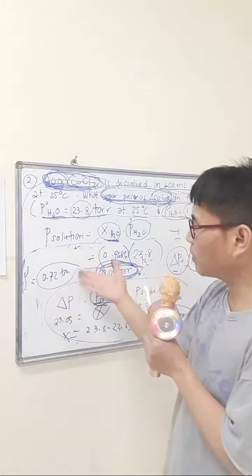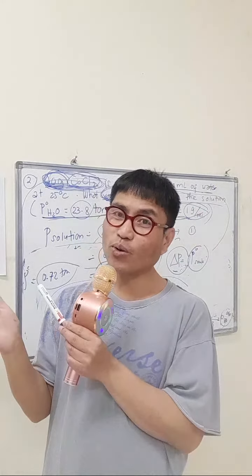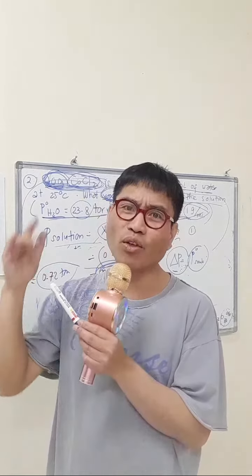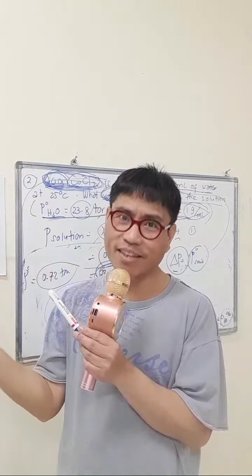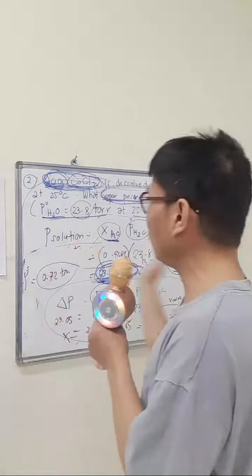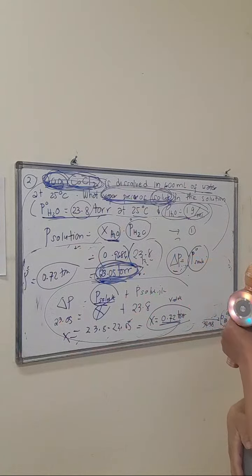Now if the question was what is it in kilopascal, I'm going to convert the torr to kilopascal. 760 torr is equal to 101,325 Pascal. And then you can have Pascal as a unit of pressure. You can manipulate it if you already have the conversion factors. Any questions so far?